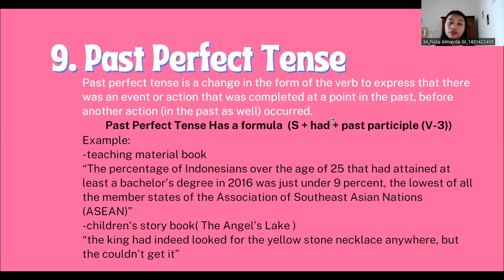And example 2, in the children's storybook The Angel's Leg: the king had looked for the Yellowstone necklace anywhere, but they couldn't get it.